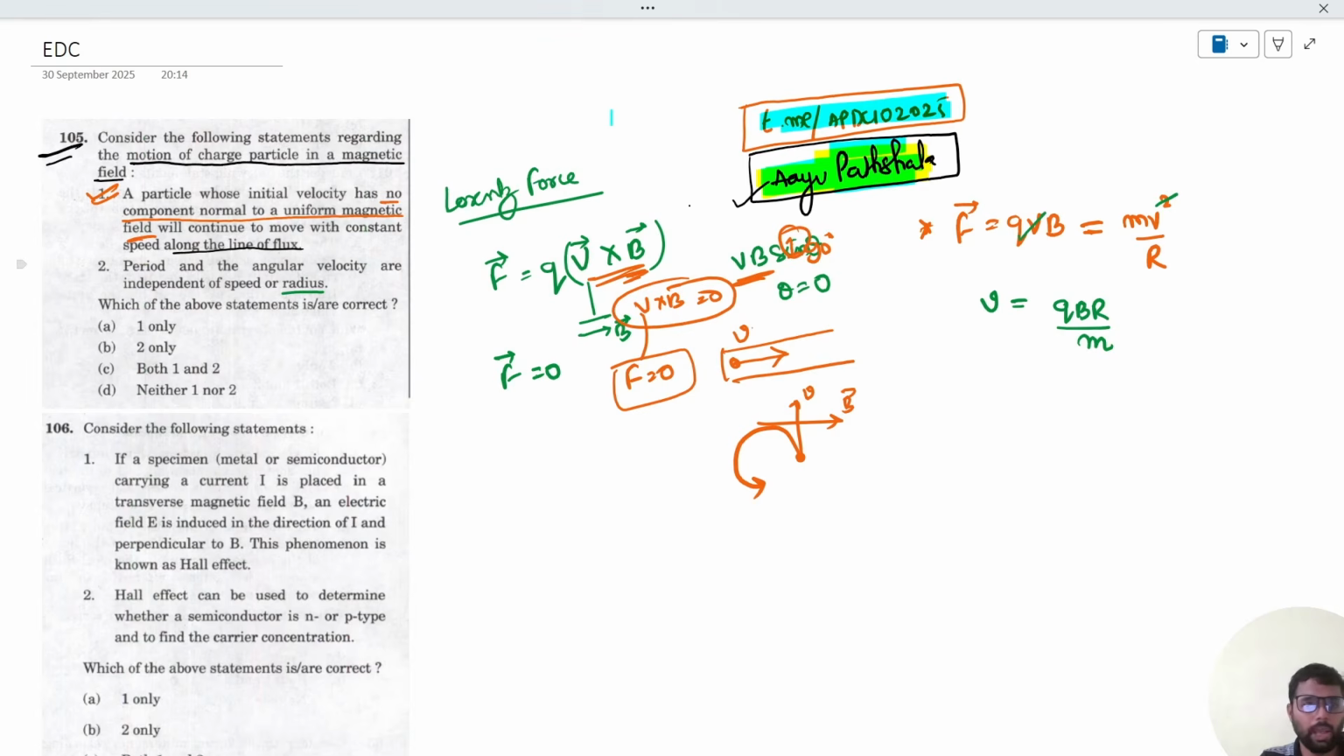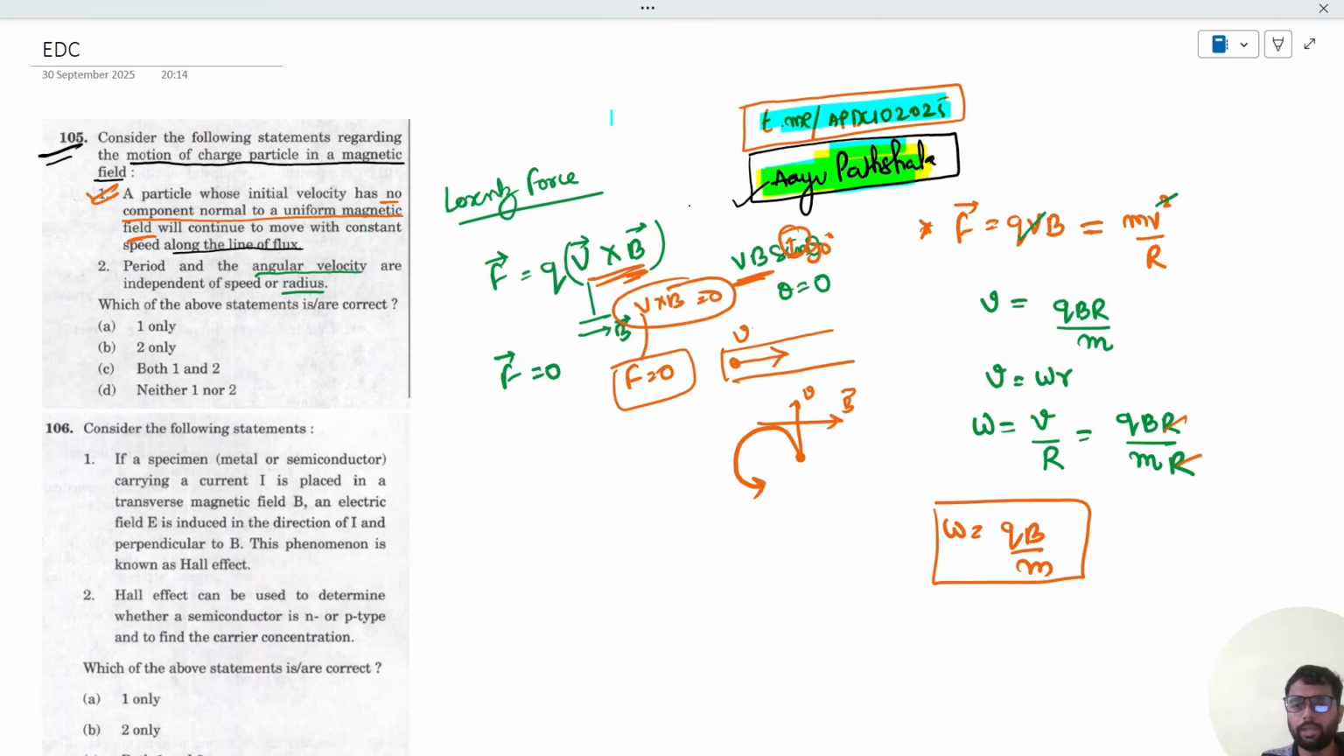But in the question, angular velocity has been asked. So for angular velocity, we know the relation v is equal to omega into r. So from here, angular velocity omega can be given as linear velocity upon r, which is nothing but qBr upon m into r. So this r and r get cancelled out. So angular velocity is given as qB upon m. So angular velocity is independent of radius. There is no r term here.